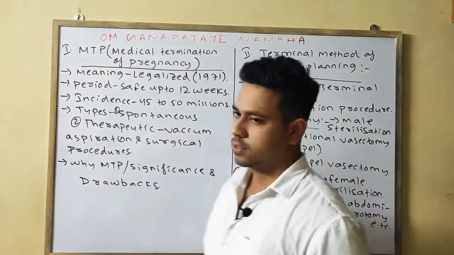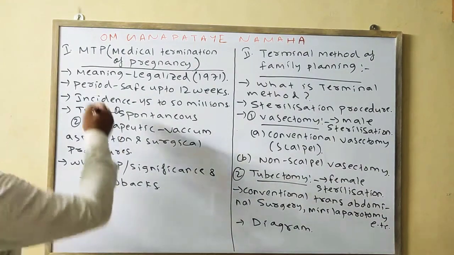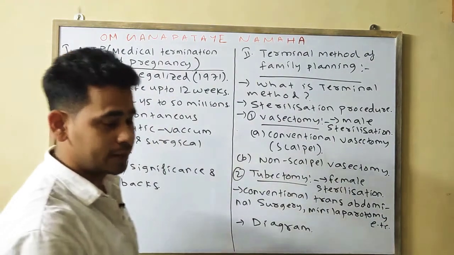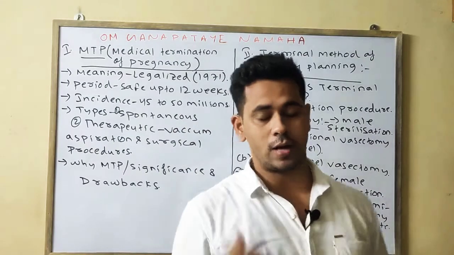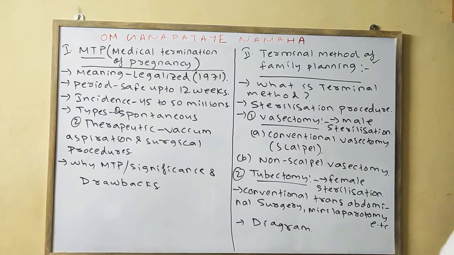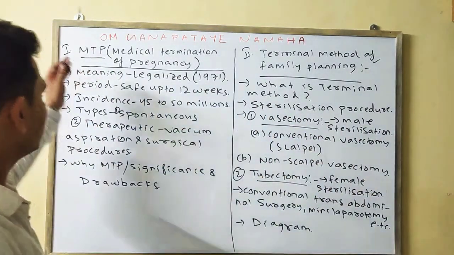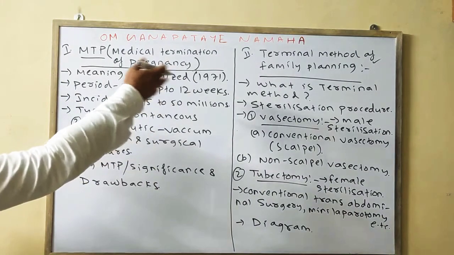Next we will discuss our two important short notes. The first one is MTP, the medical termination of pregnancy, which is also said as abortion. We will also discuss the terminal method of family planning. While writing, it could be asked as a 3.5 marks question: terminal method or MTP.